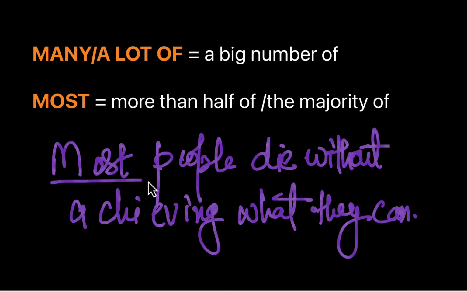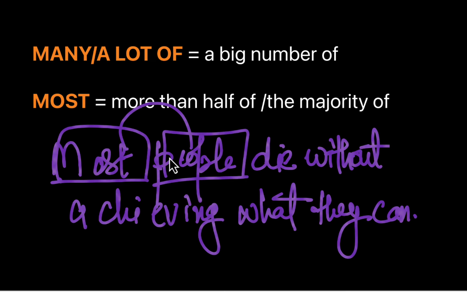So here the word most is working as an indefinite adjective, modifying the noun people. Again, not modifying it with a specific definite number. That's how we use most as an indefinite adjective. We can take another example of the word most, not as an adjective but as a pronoun, and that'll make its meaning very clear. Let's do that.